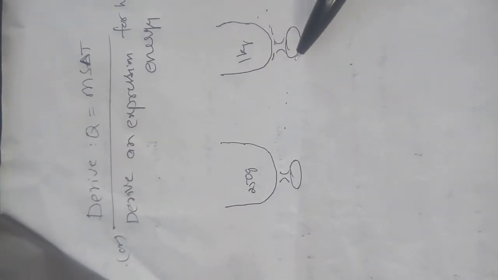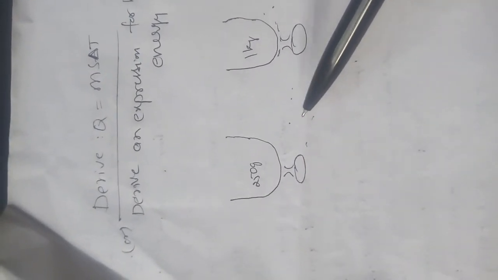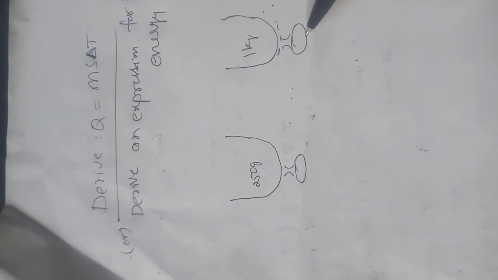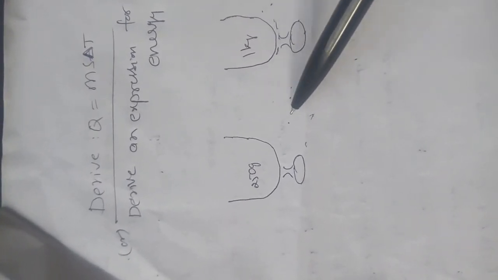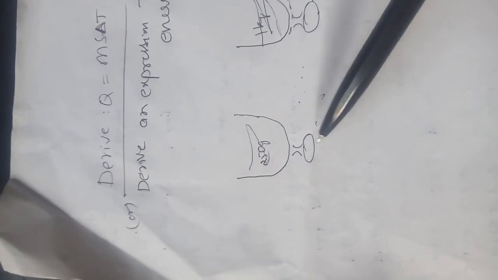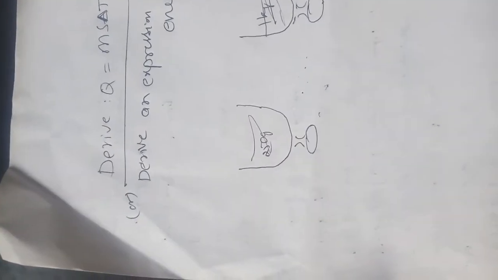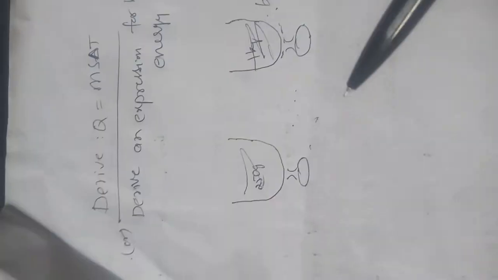Take 250 grams of water in one beaker and 1 kg of water in another beaker. Note their initial temperature. After taking the water, note the water temperature. Now heat the two beakers up to 60 degrees Celsius. Note down the heating times.